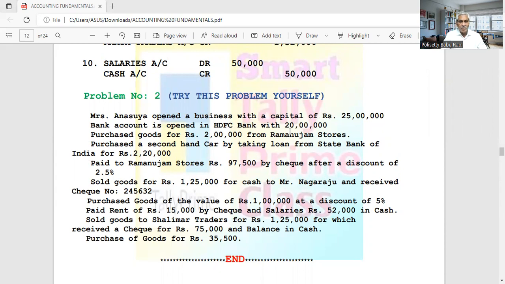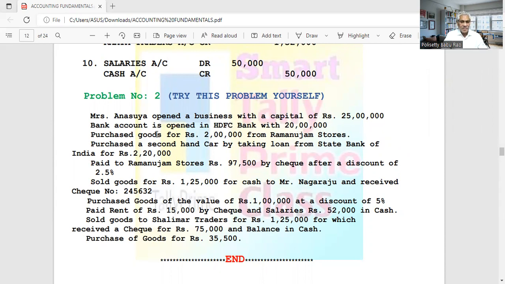Then a bank account is opened in HDFC Bank with 20 lakhs. It is simple. The bank account is to be debited. We are paying cash into the bank, so cash is going out and the bank is the receiver. HDFC Bank account is debited and cash account is credited.